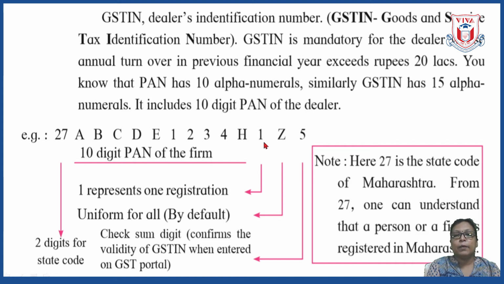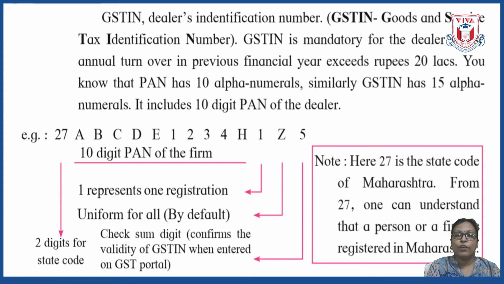Afterwards you will see the number 1. This number represents registration. Here 1 represents one registration. Okay, then you can see Z. This Z is present there by default. This Z is uniform to all. And here this 5 is the checksum digit.